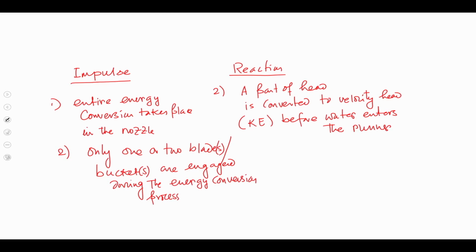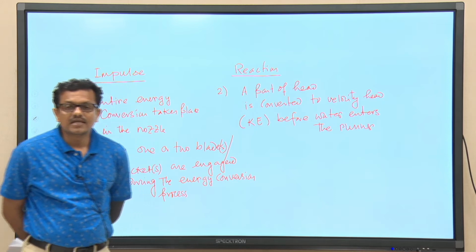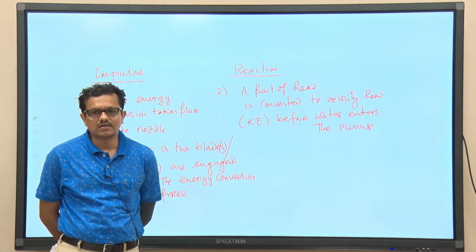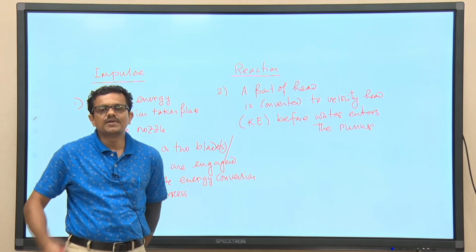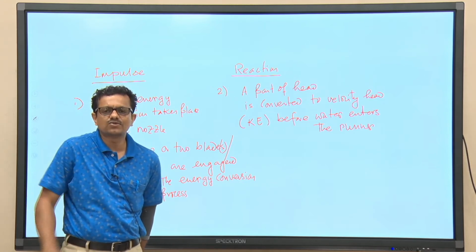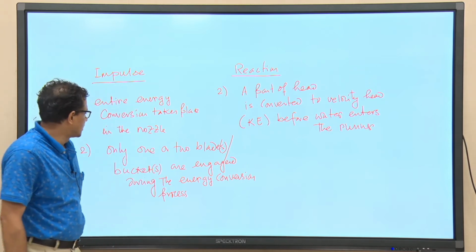We have discussed that when the fluid comes out in the form of a jet, it strikes only one blade. If need arises depending on the requirement of the plant, there might be two such nozzles placed diametrically opposite to each other. In that case, two blades will be engaged while energy exchange is taking place.